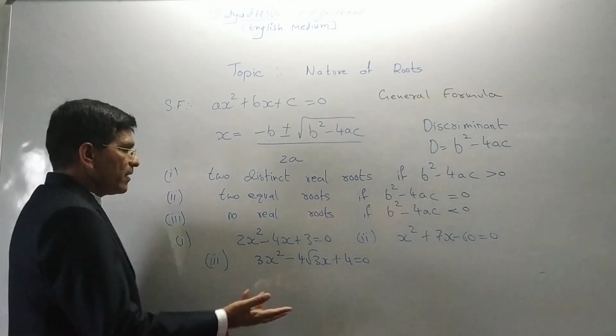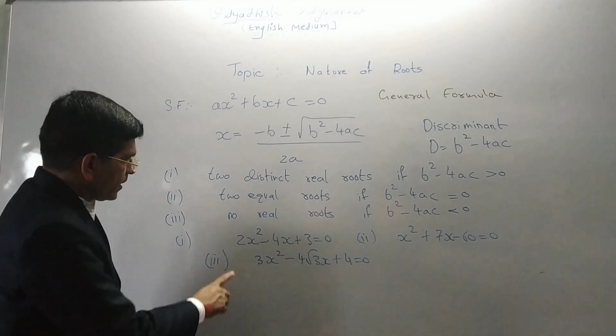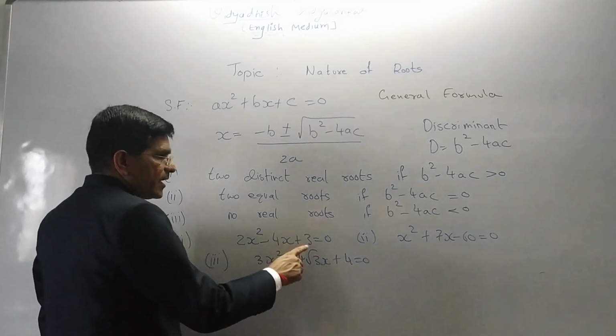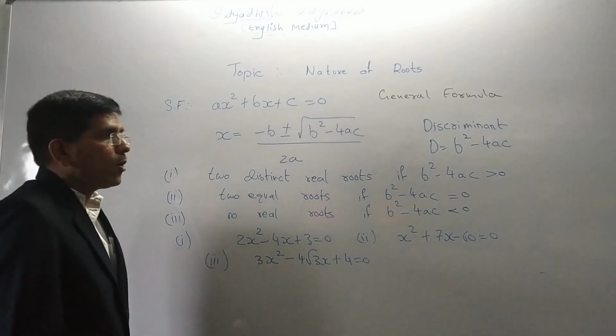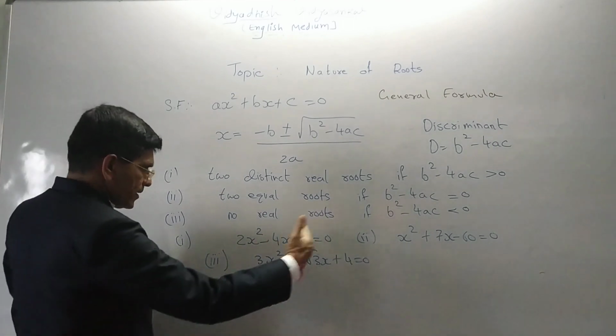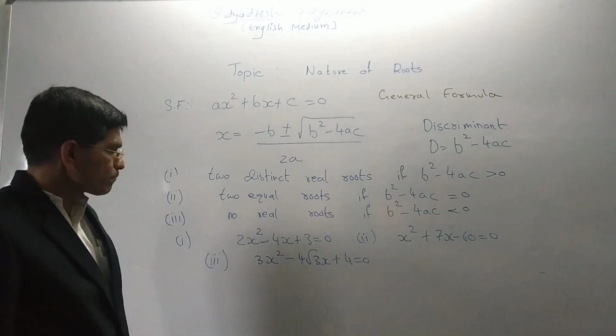Let me see it with one example. Here there is one question: 2x square minus 4x plus 3 is equal to 0. But first of all we have to understand all these three types, and then we can solve each one.